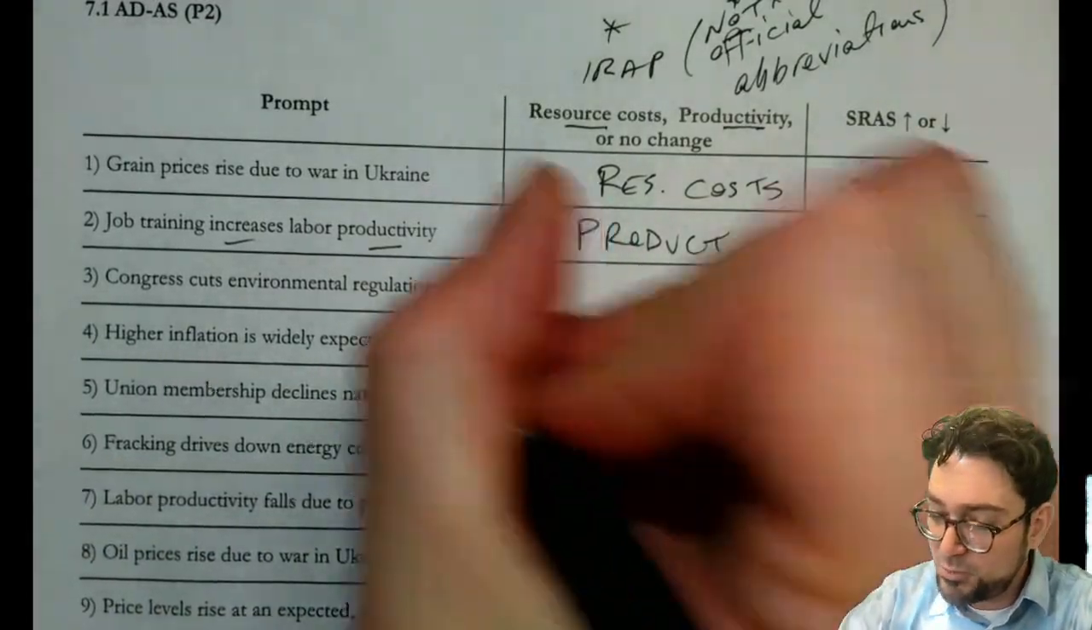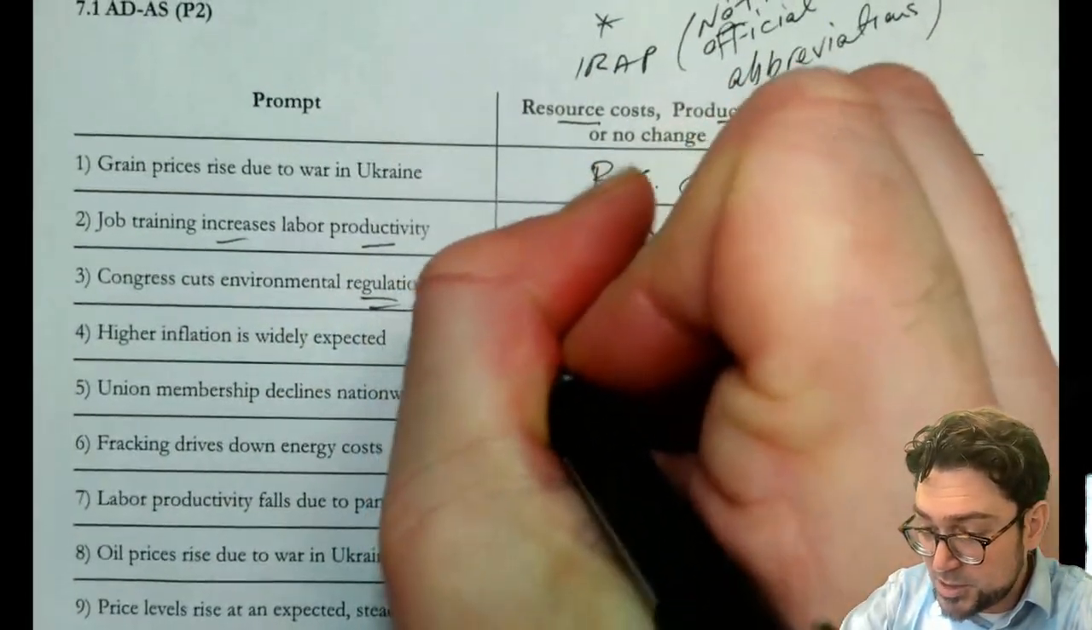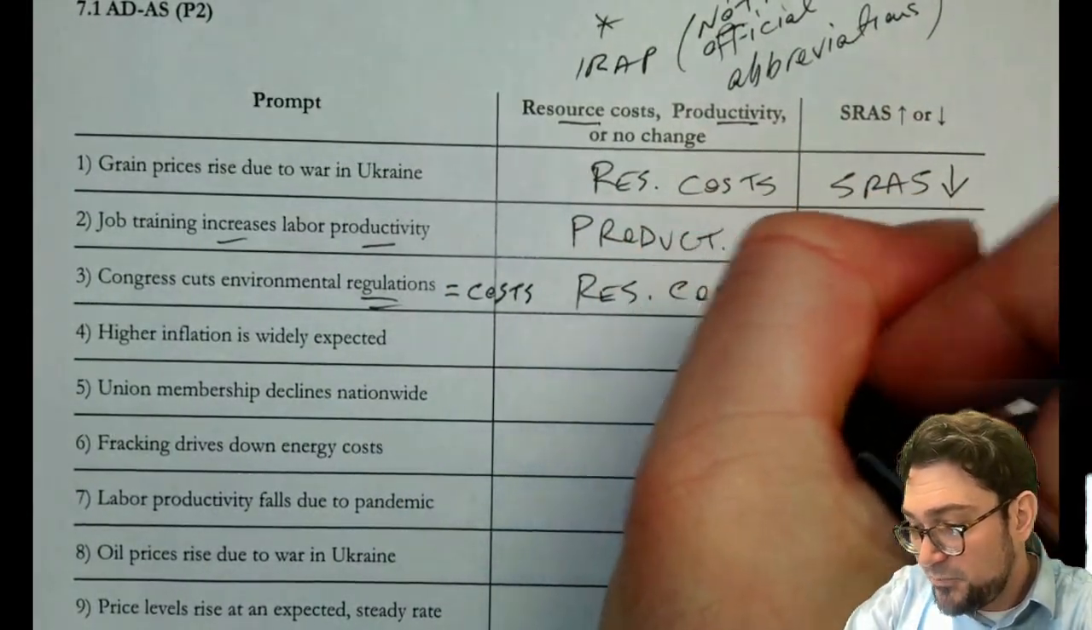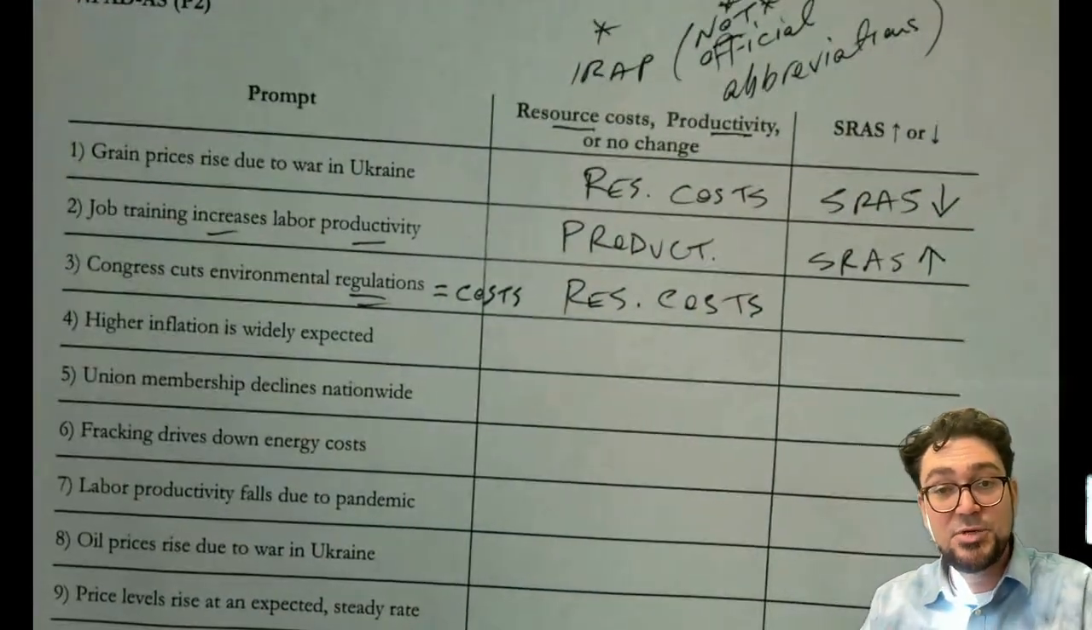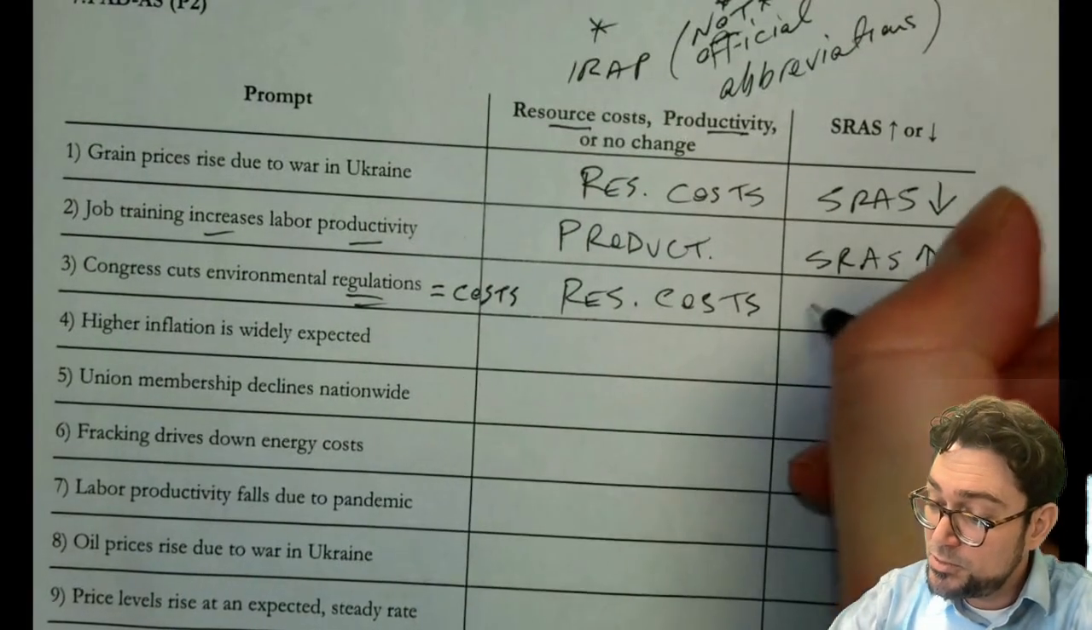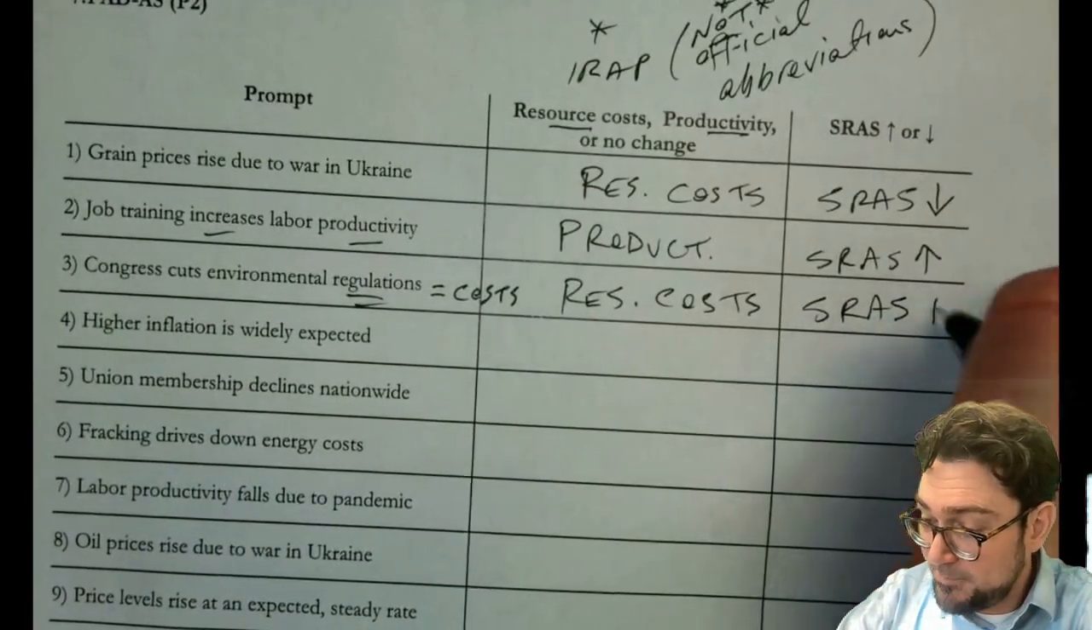Congress cuts environmental regulations, right? Think about regulations as costs. So it's resource costs. If we were cutting, say, environmental regulations, it might be cheaper to extract resources and then make it cheaper to produce, which would increase aggregate supply.